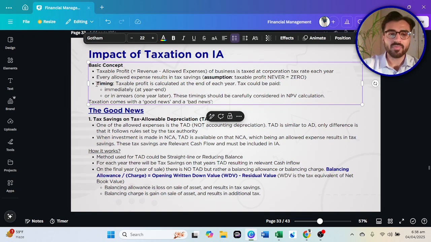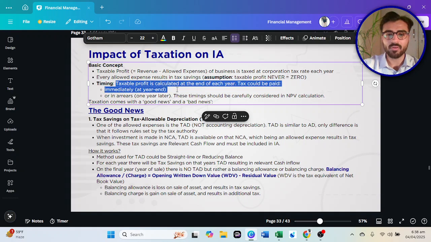Then there is the timing factor. What about the timing? We assume that the taxable profit is calculated at the end of each year, and tax is paid immediately. It could be paid immediately, or it could be paid in arrears, meaning one year later.